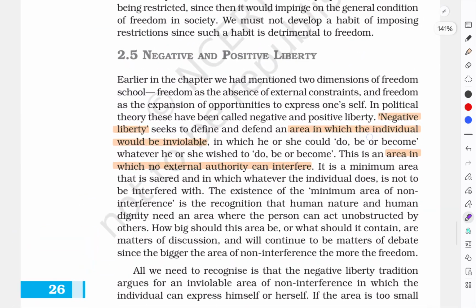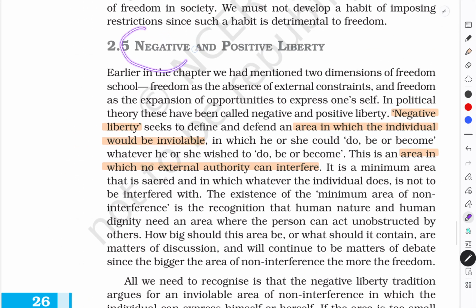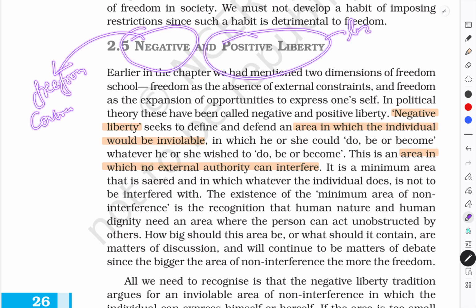So what is negative liberty and positive liberty, guys? Negative liberty is just about freedom from constraints. Freedom from constraints. Positive liberty means there are limited constraints plus